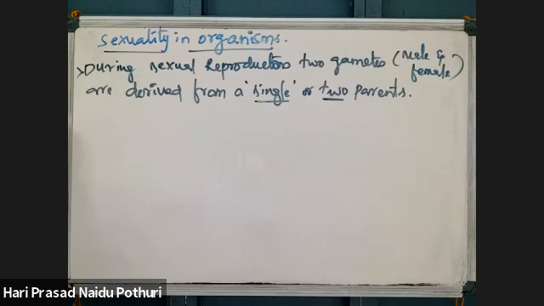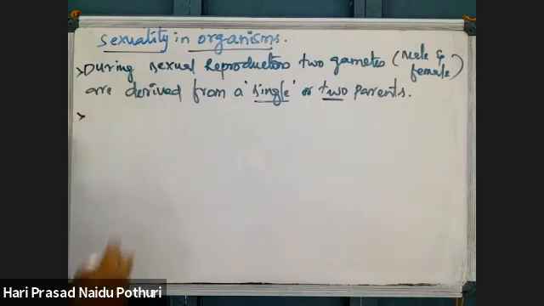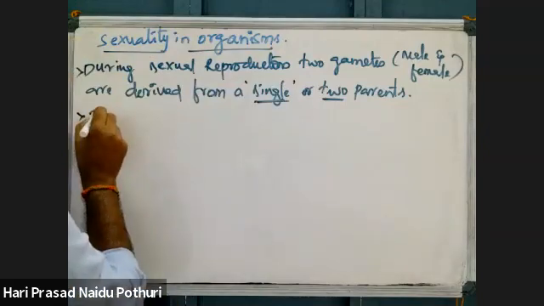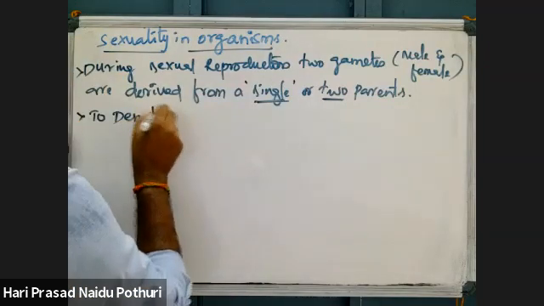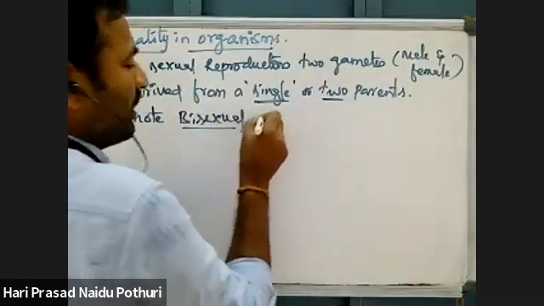individual. Okay? Here, to denote that single parental condition in plants, actually the bisexual condition is there.